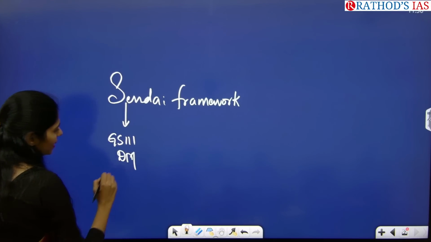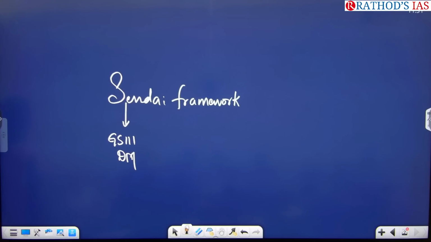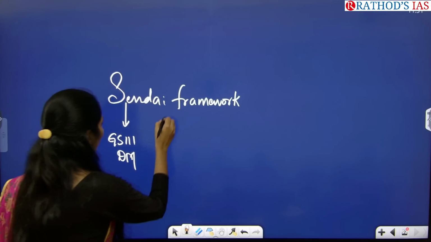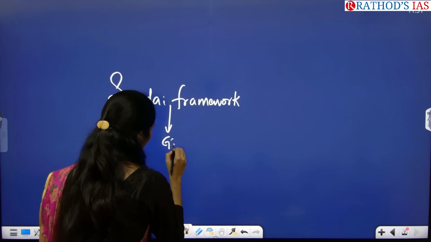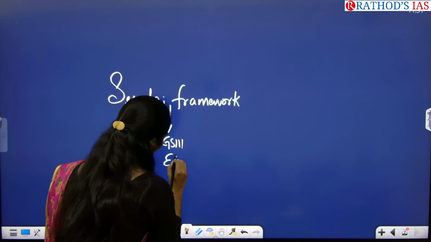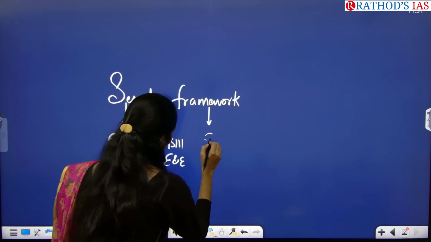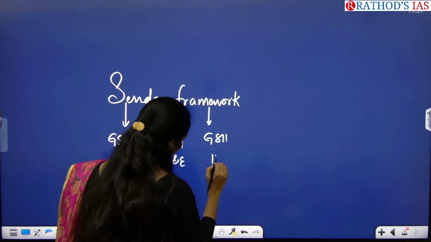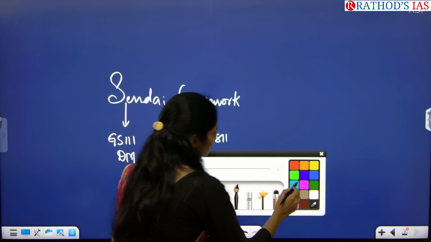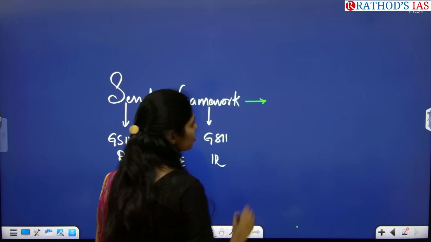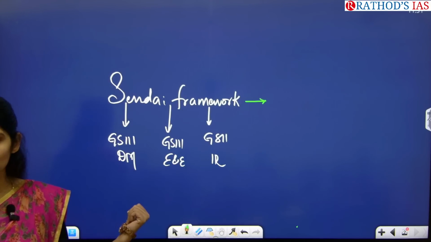Only disaster management, or can we connect it with any other subject? Okay, from GS paper 3, environment and ecology. Next, from GS paper 2 under international relations. So what dimensions do you have to cover? First of all, why it is in news now.